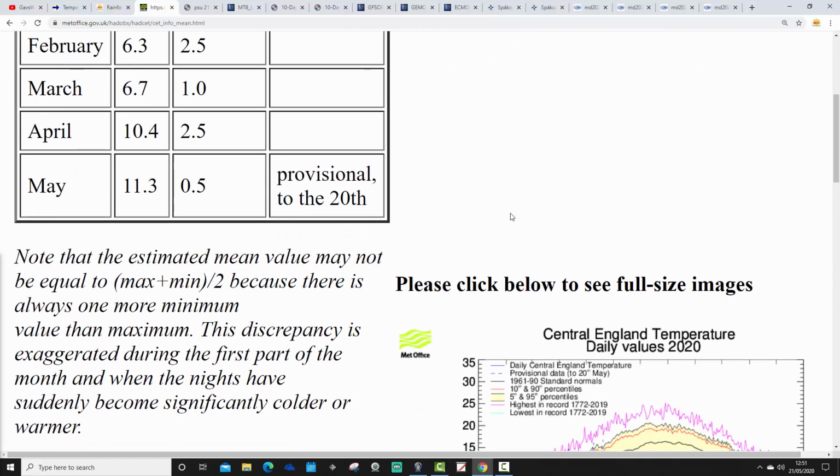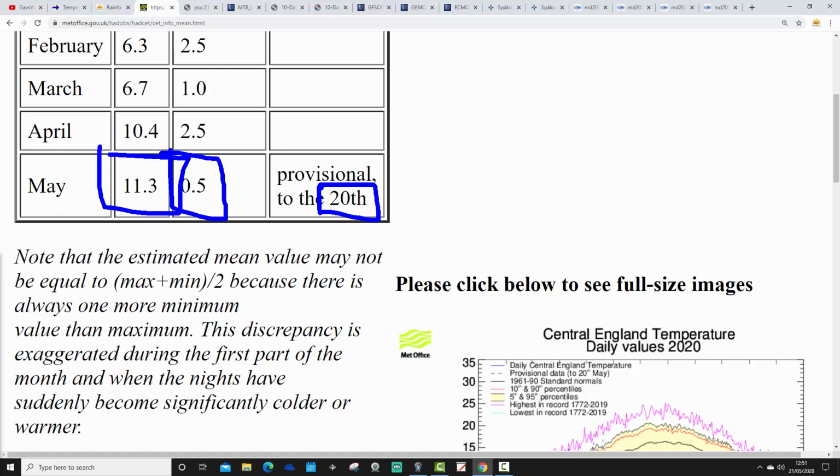Central England temperature is looking like this. We're currently sitting at 11.3. That's an anomaly of half a degree above average. It's provisional to yesterday, the 20th. So despite all the very warm weather we've had over the past few days, actually we're not all that far from average. We're around half a degree above average.